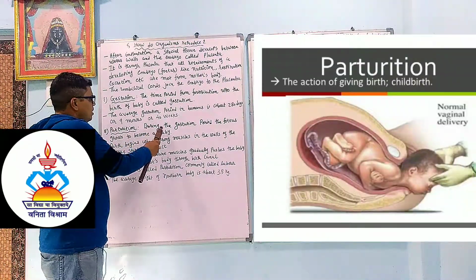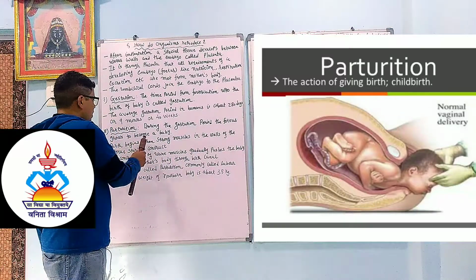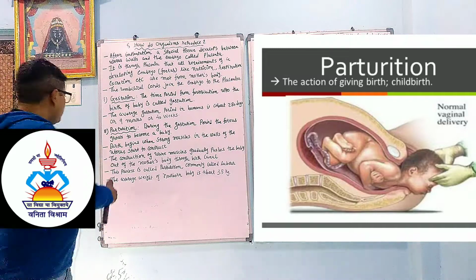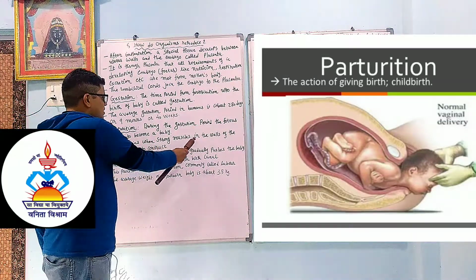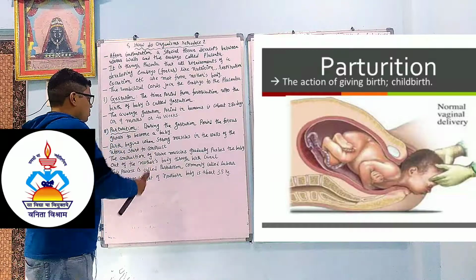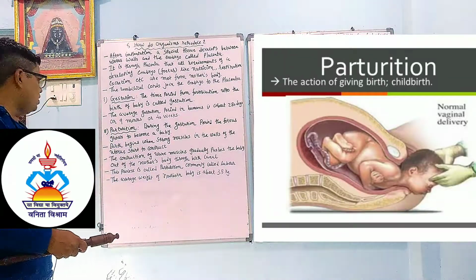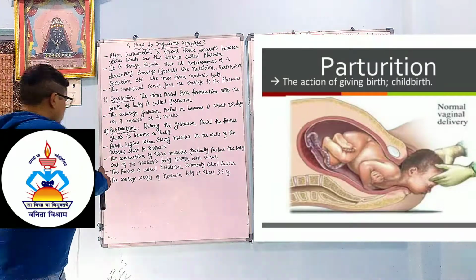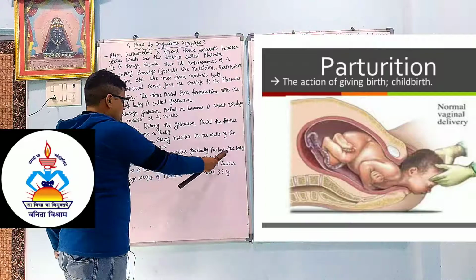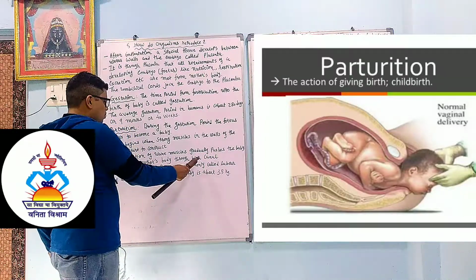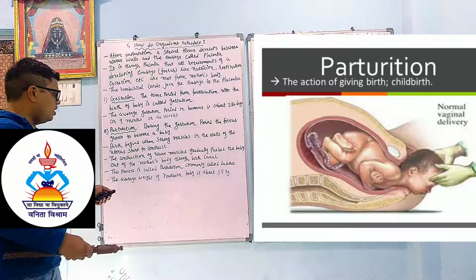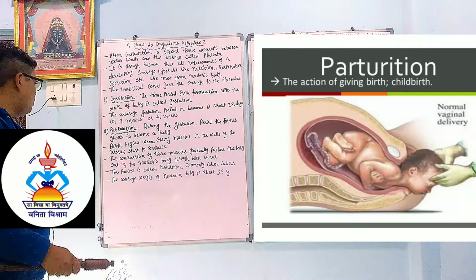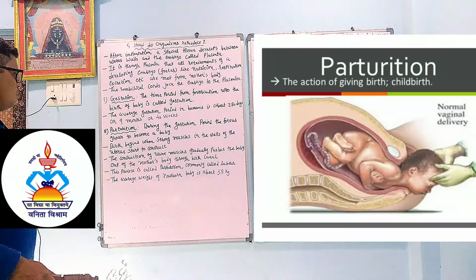Parturition. During the gestation period, the fetus grows to become a baby. Birth begins when the strong muscles in the walls of the uterus start to contract. The contraction of the uterine muscles gradually pushes the baby out of the mother's body through the birth canal.